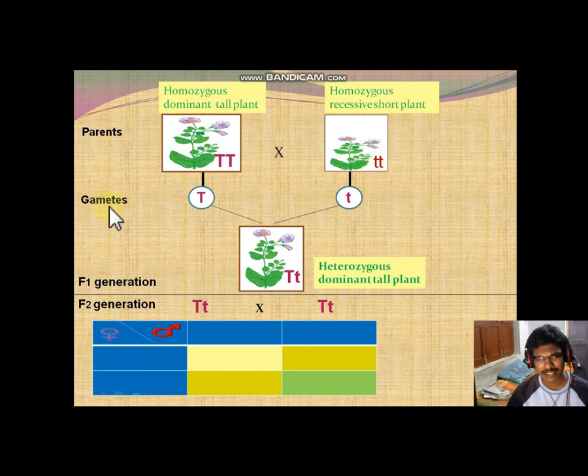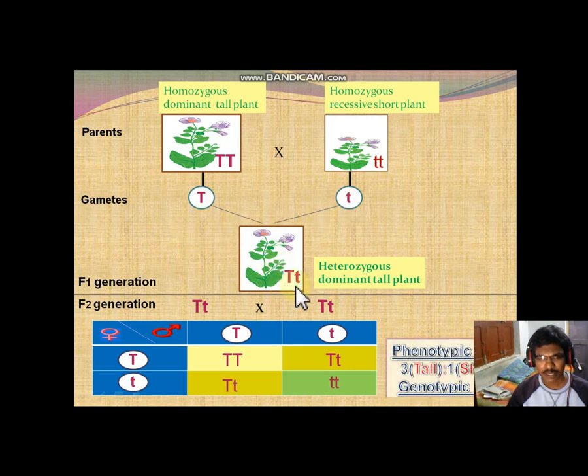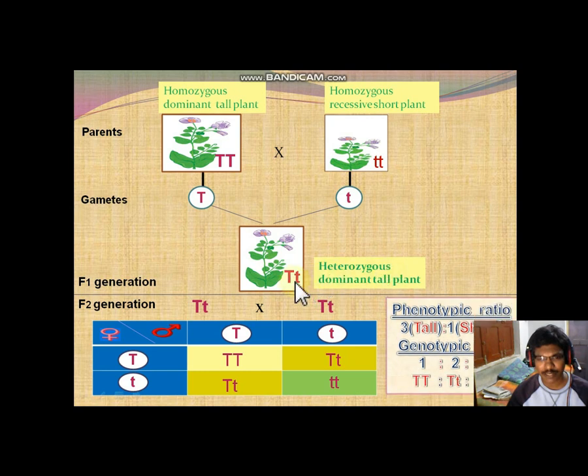Gametes always possess a single allele, here the capital T and small t. So the fusion forms capital T, small t, which means heterozygous. Why is it heterozygous? Because the two alleles are not the same. One is a capital T and the other one is a small t.